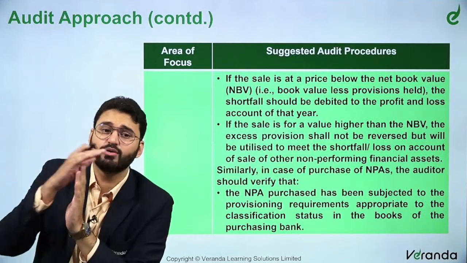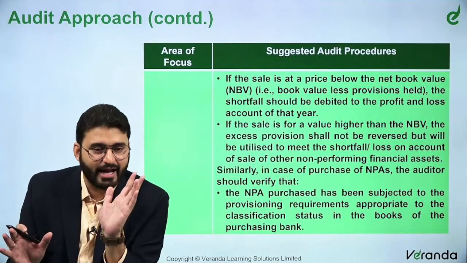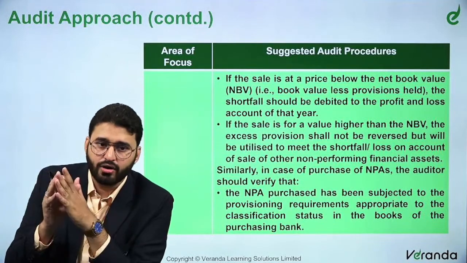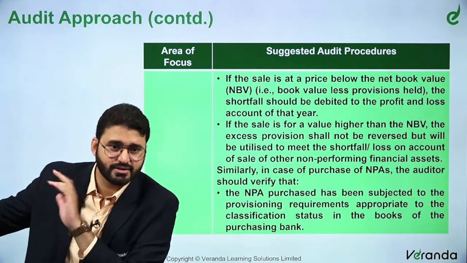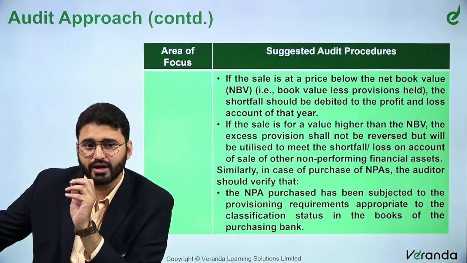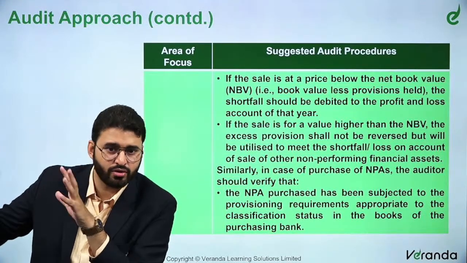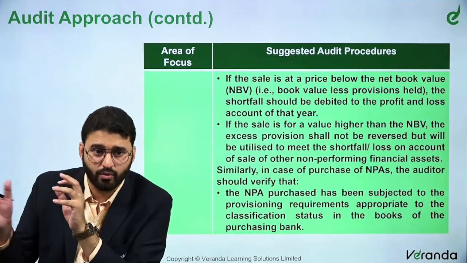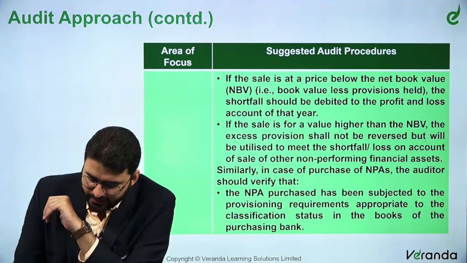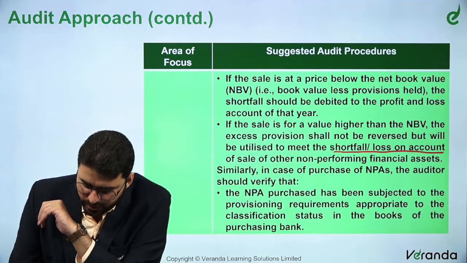Don't take it to the P&L, is what it says. Loss, immediately take it. Profit, don't take it. Keep it as a reserve, which can be utilized for sale of other non-performing financial assets. You can utilize it over there. Right? So it shall not be reversed but will be utilized to meet the shortfall or loss on account of sale of other non-performing financial assets.